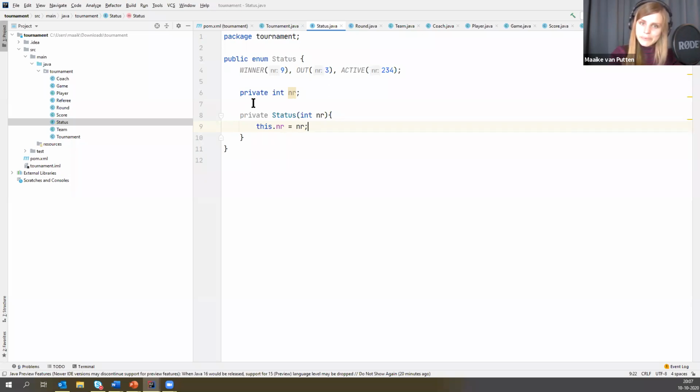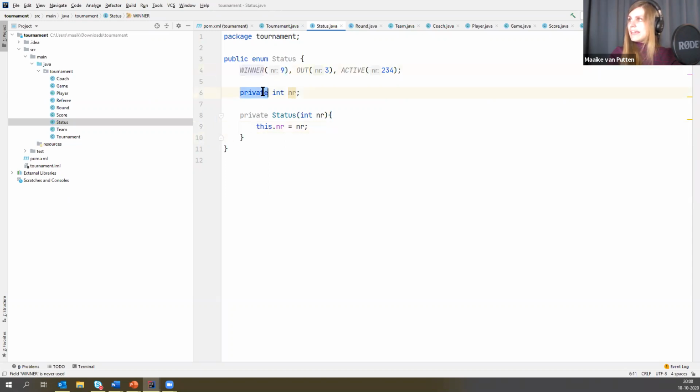But we didn't do this last week. And well, it's not really for beginners. That's true, Remco. But if you are going to do the OCA 8 exam, you will have to know this. So maybe it's not for now, but it is for before the exam, that's for sure.